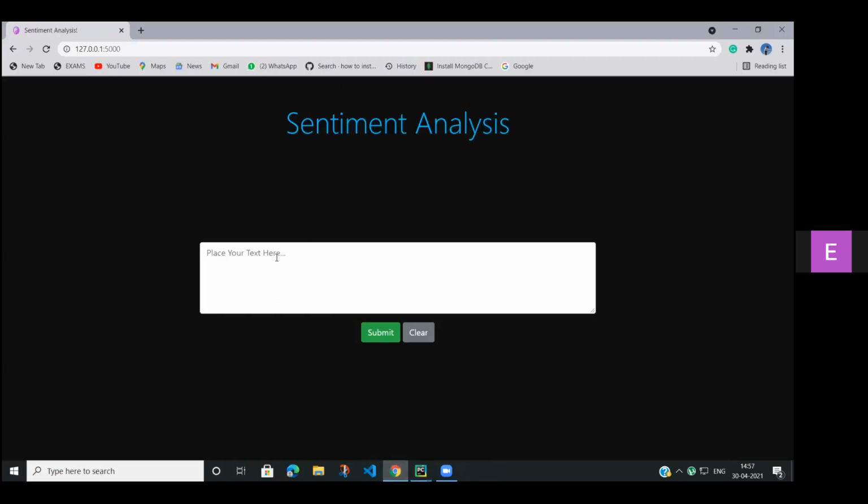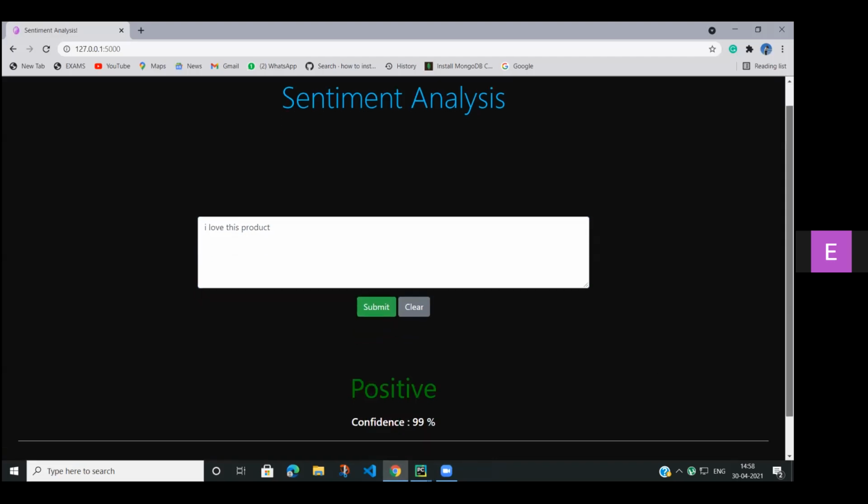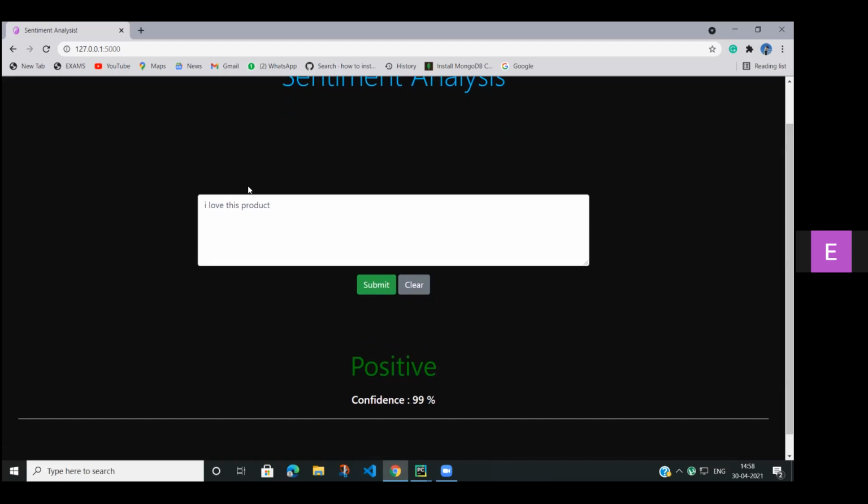Here is the sentimental analysis. Suppose we are typing a sentence. This is a sentence which I've typed. When we click on submit, it shows the positive and the confidence. This sentence is divided into words, and later these words are compared with the models which we have already prepared, and depending on that, it gives us the confidence. Here the love is a positive word, and that's the reason it is showing the positive.